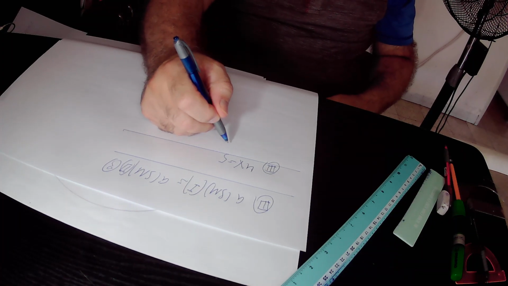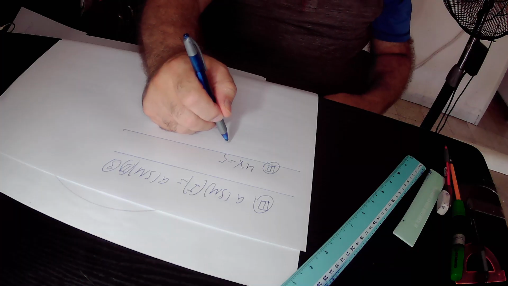So in total, according to equation 3, 4x equals 5.